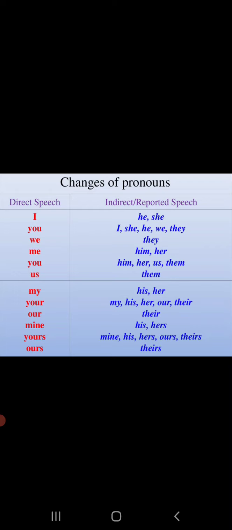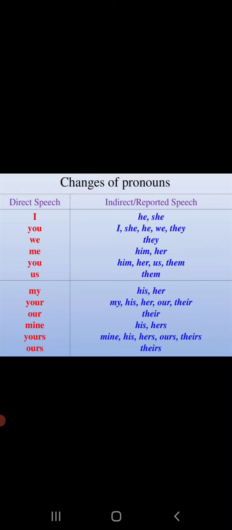Okay, now go through with this chart. I will change into he, she; you, I, she, he; we, they. We will change into they; me, as it is an object, will change into object, him or her. You, him, her, us, them. Us will change into them. So like this we will change the pronouns.